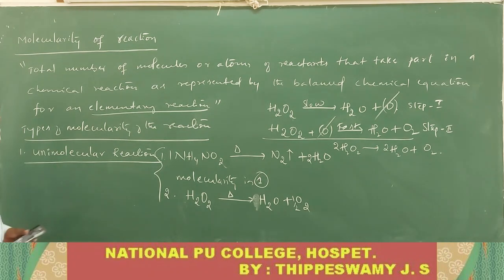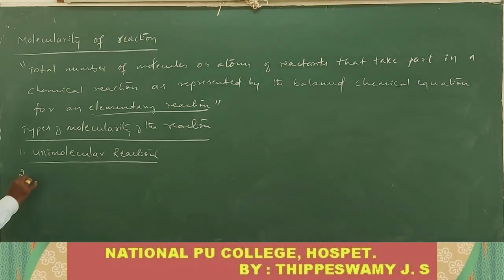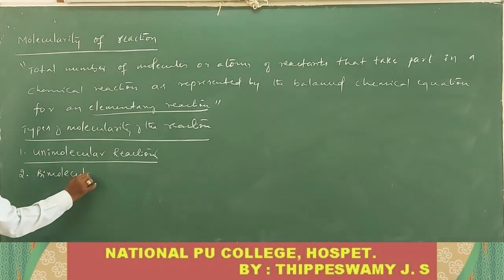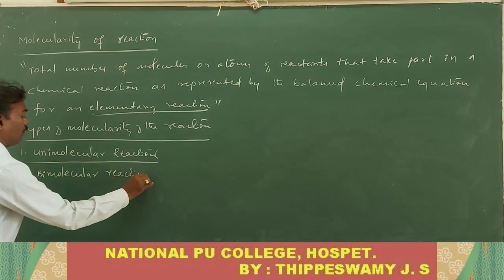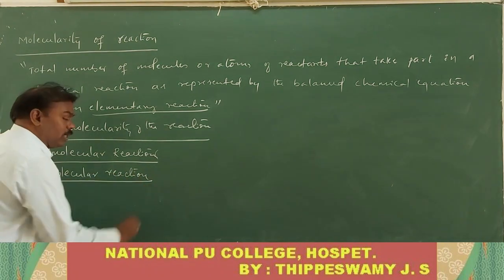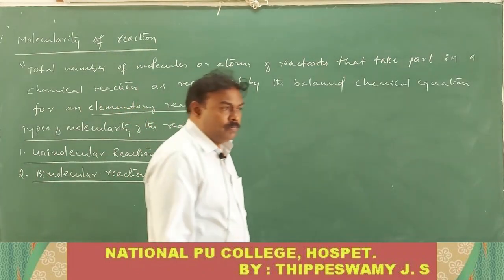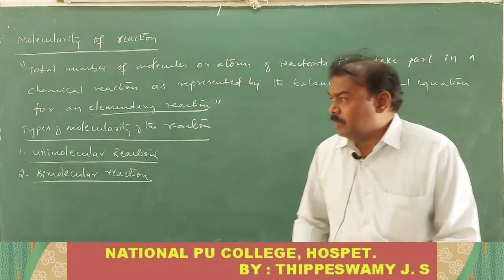Okay, now we will take one more: the bimolecular reaction. In the same manner we can define it.